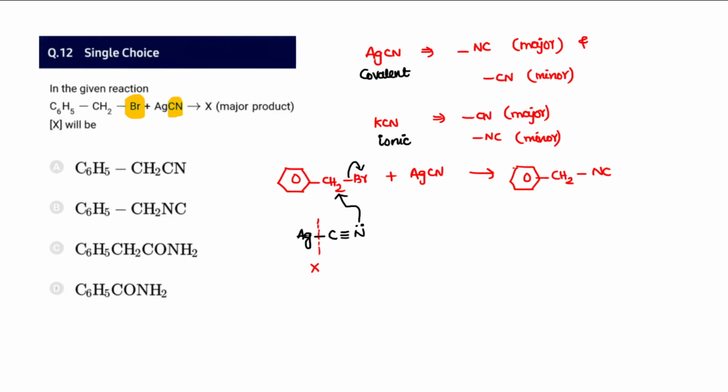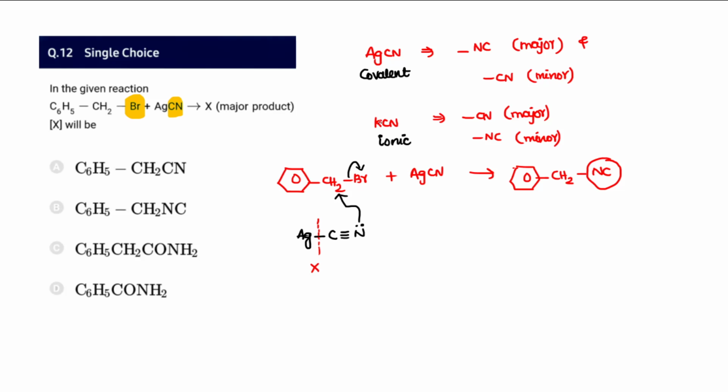Depending upon the medium, it may proceed by SN2 or SN1. So this AgCN will attack this CH2 and Br minus leaves at the same time, so we will say it is a simultaneous attack. So it is an SN2 type of mechanism. AgCN will get attached as NC. Remember, AgCN is covalent in nature. Since carbon is bonded to the silver, the carbon cannot attack the other carbon.